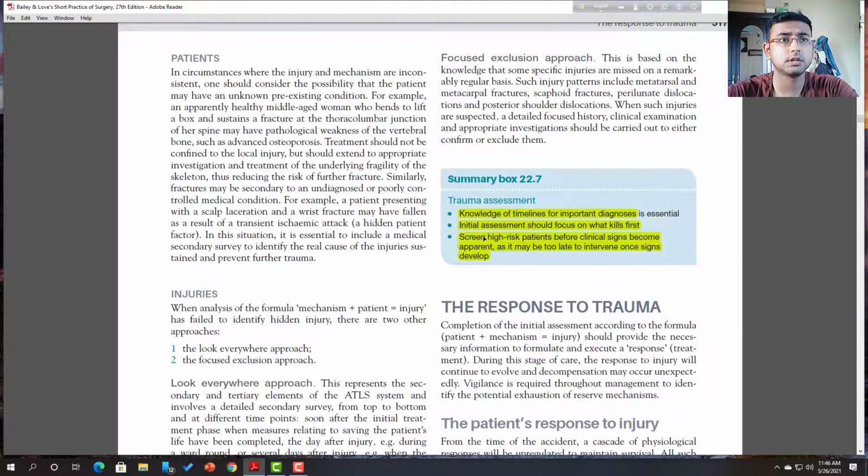We must screen the high-risk patient first, then manage them. Knowledge of time limits is important for initial assessment and for what kills first. So identify the patient at first encounter, that is what kills first.